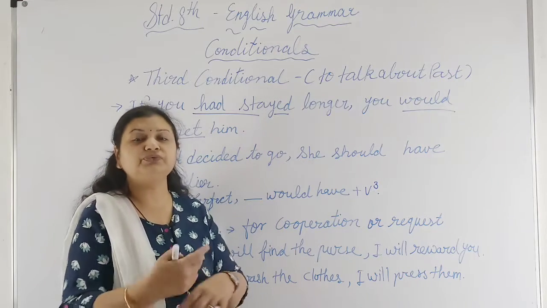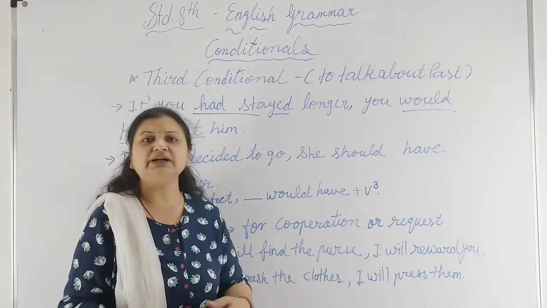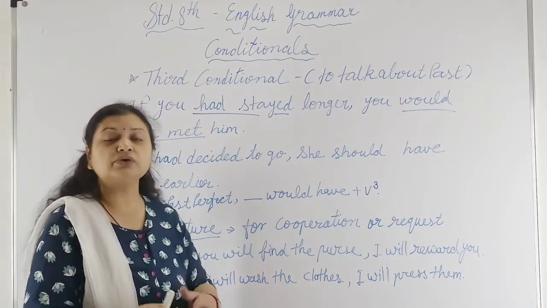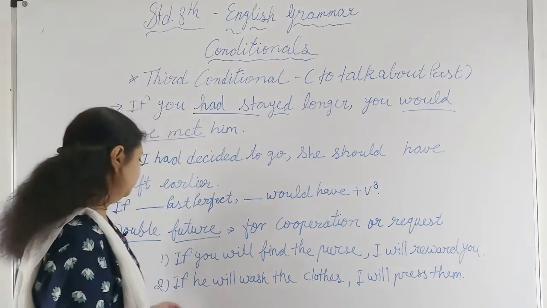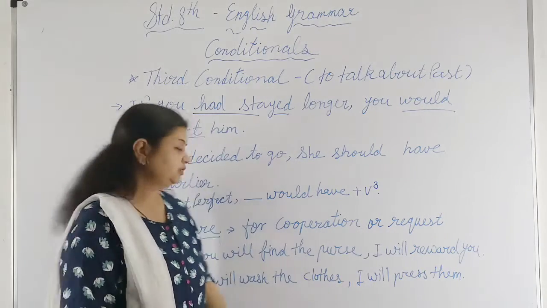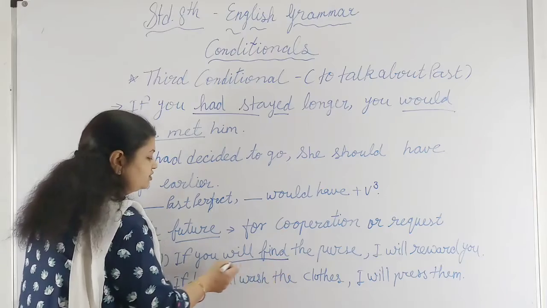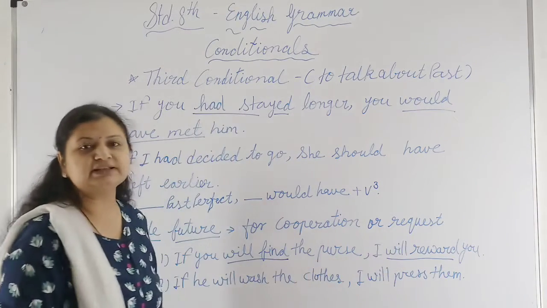The action is not completed, but I am just requesting. Or when we are cooperating with each other, we can use it like that. If you will find the purse, I will reward you. So now you will see that the future simple tense is used here.